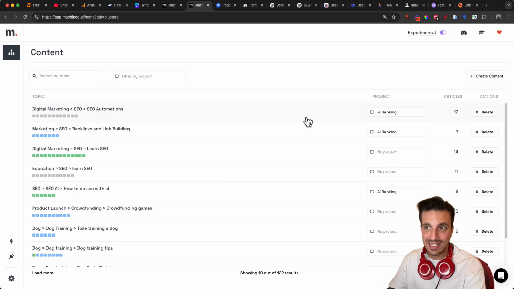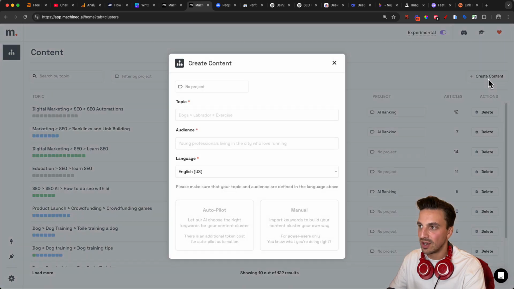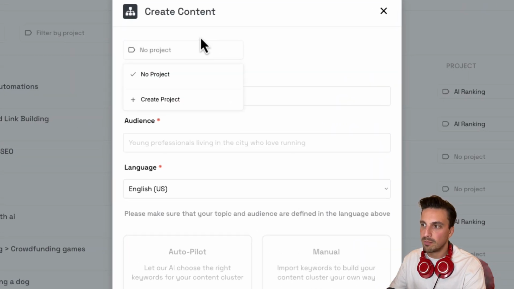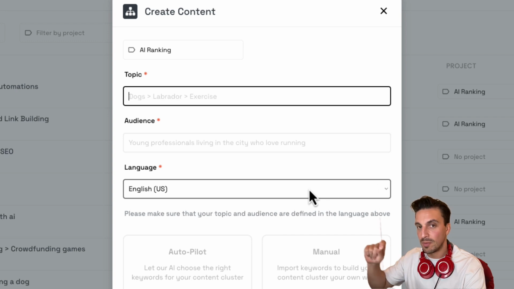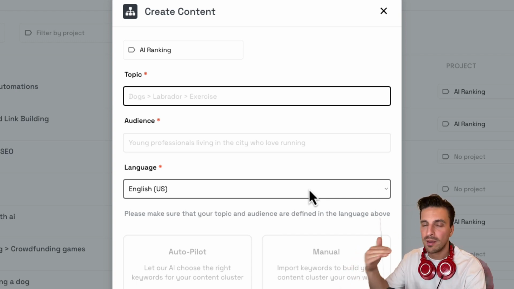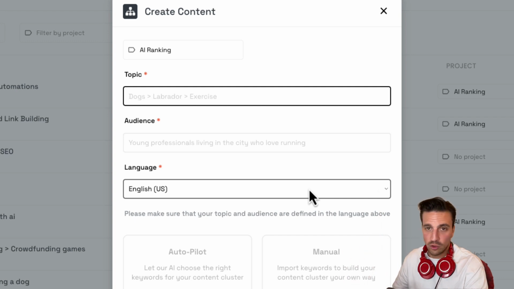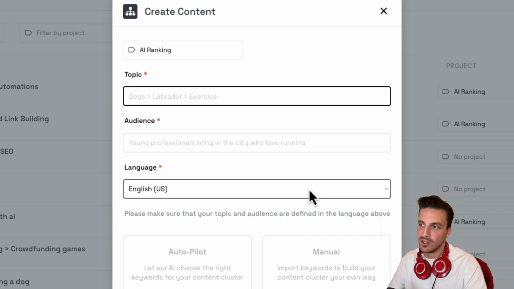When you create an account, the first thing that you're going to do with Machined AI is create a cluster. You can see that here on this side. And you can organize it by project. I'm going to organize it by my project, AI ranking. And we need to understand the topic that we're going to write on. Specifically here, I want to touch on generative engine optimization, what's called GEO. This isn't a replacement of SEO, but it's something that you should probably understand. So we're going to learn a couple of things at once in this video.